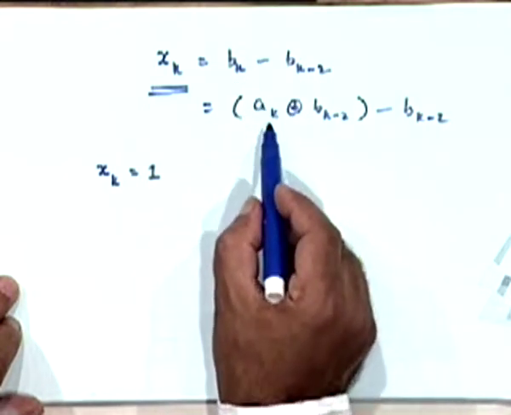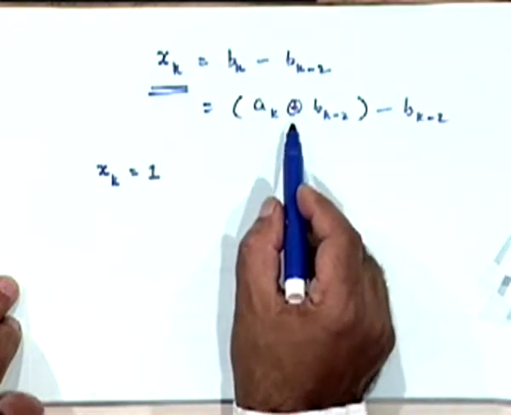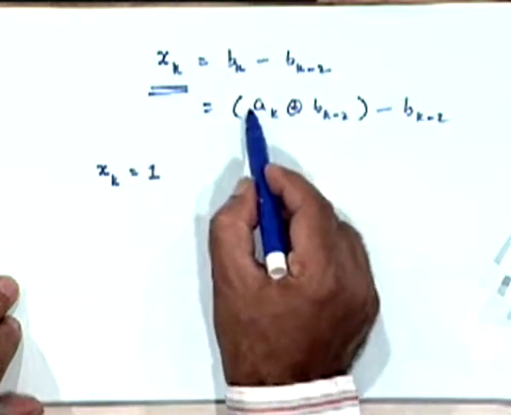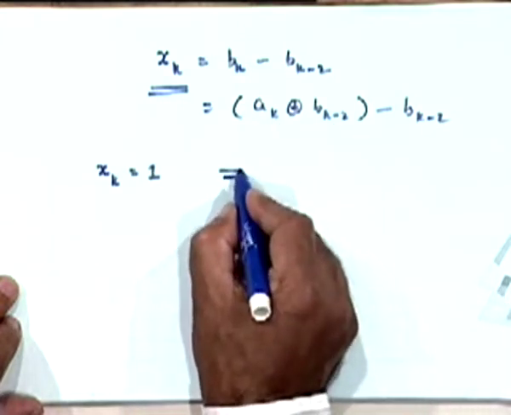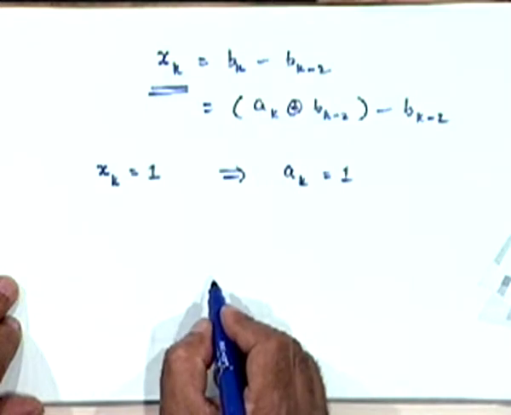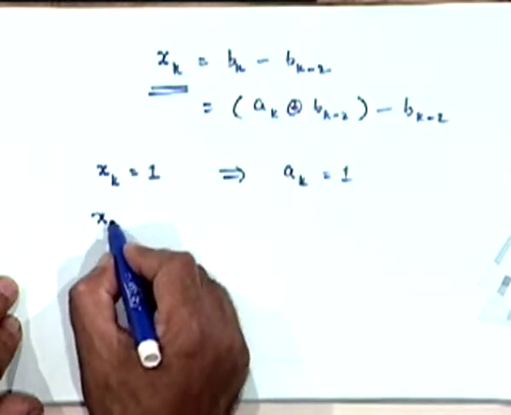If B_k is 1, and B_k is A_k exclusive OR B_{k-2}, and B_{k-2} is 0, what will be A_k? A_k has to be 1. Is it clear with everybody? Good.